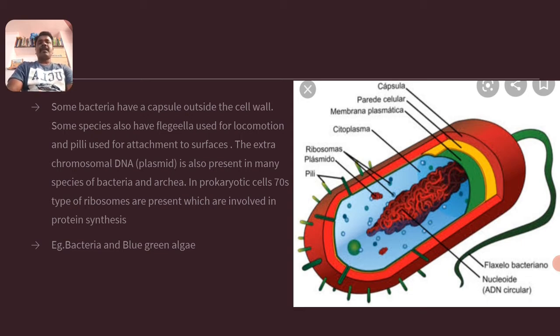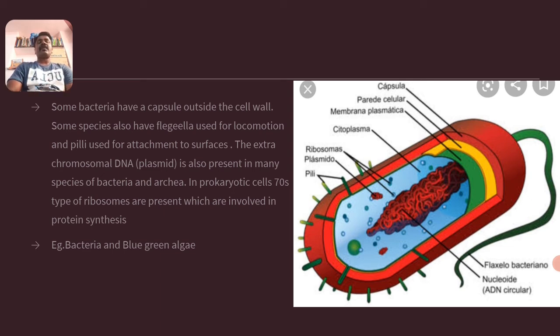Prokaryotic cells consist of only one cell organelle, that is the ribosome. The kind of ribosome present in prokaryotes is the 70S type. All of you know that 70S refers to the unit of ribosome, the Svedberg unit. The 70S consists of two subunits: a smaller subunit and a larger subunit.